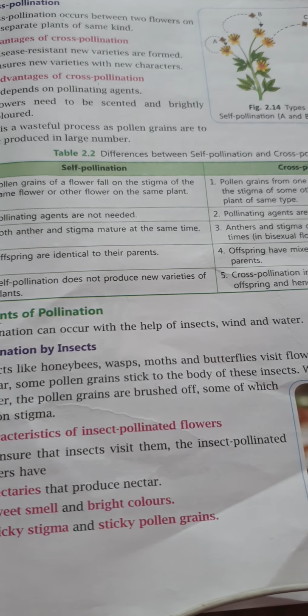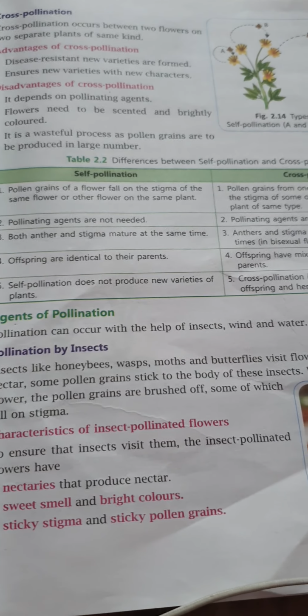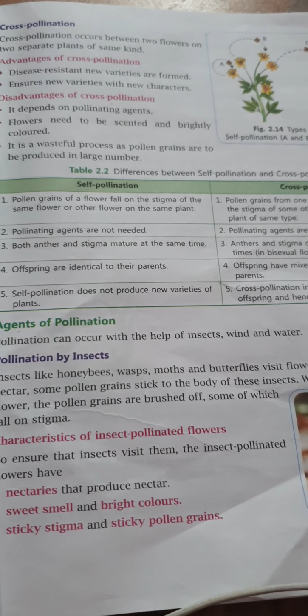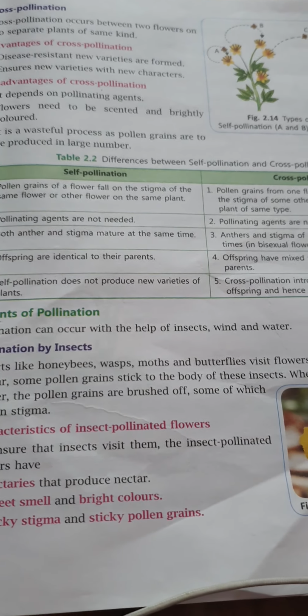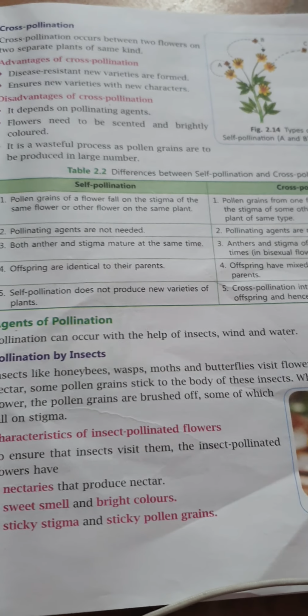Now, characteristics of insect pollinated flowers. It ensures that insects visit them. The insect pollinated flowers have nectaries that produce a large amount of nectar.